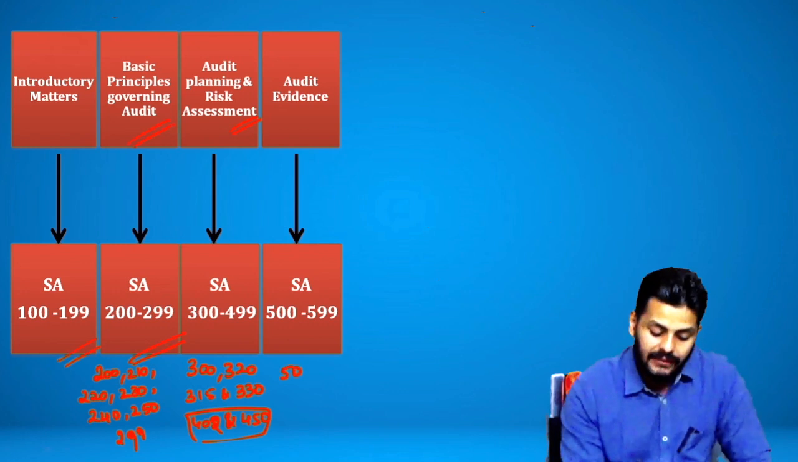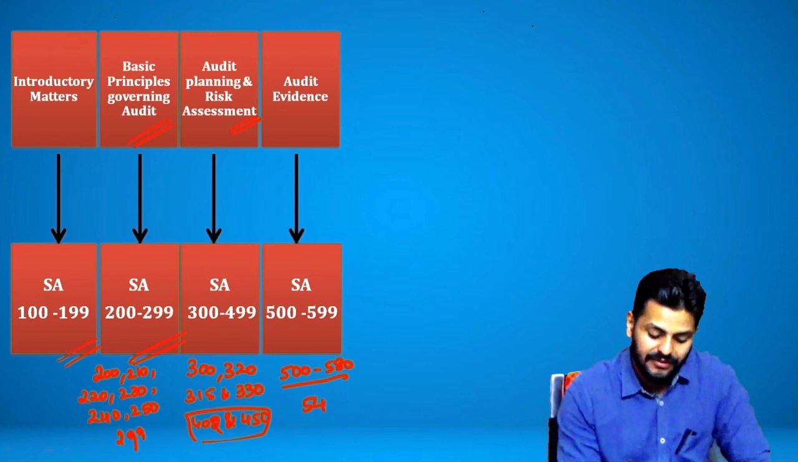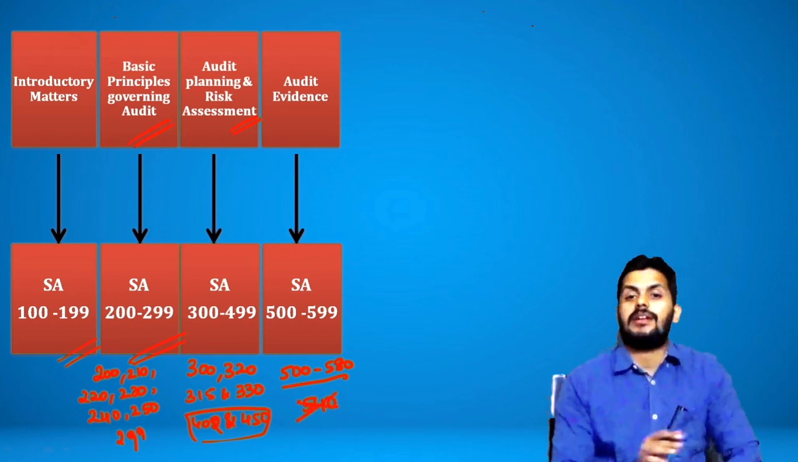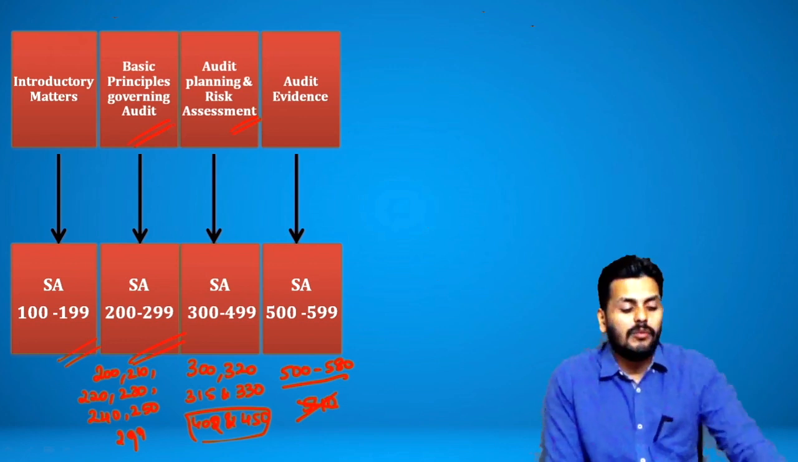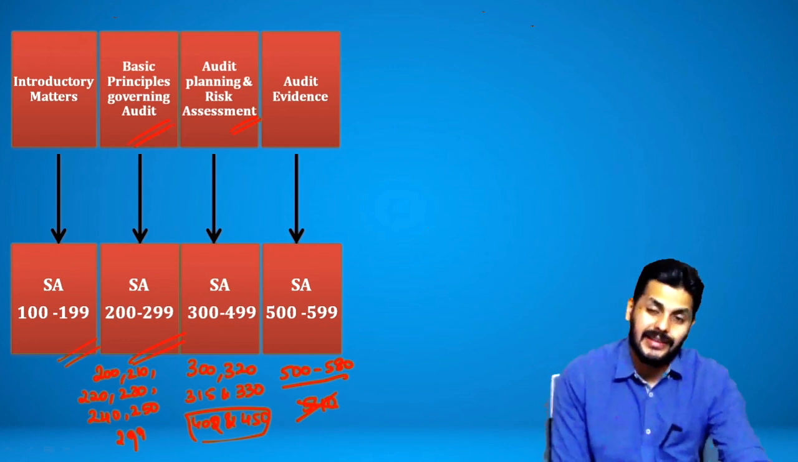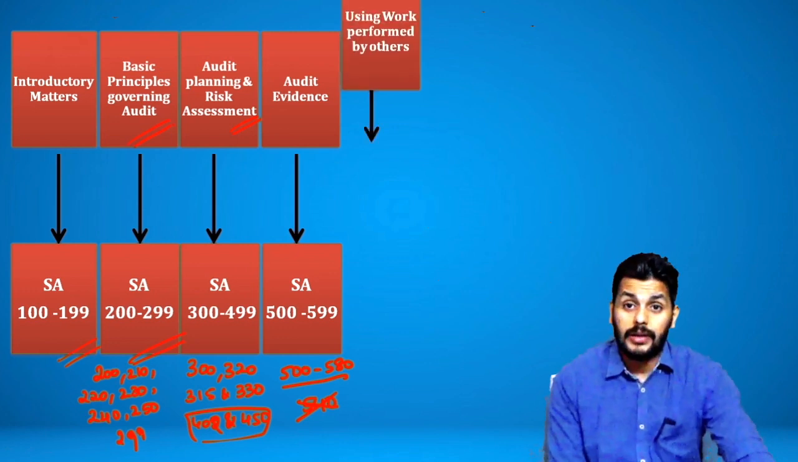There are 11 standards here from 500 to 580, of which you don't have 540, which means you have left with 10. 5 series standards are quite very important. Then moving up next, you may want to rely on the work performed by some others like the other auditors, internal auditors, or experts sometimes.